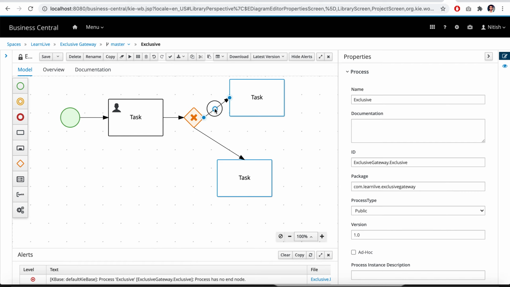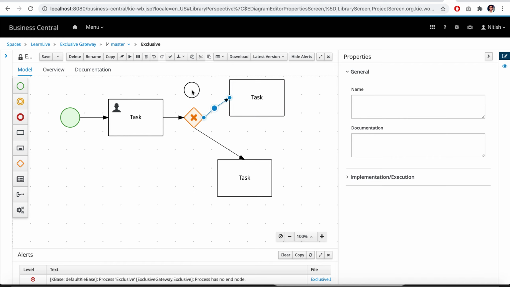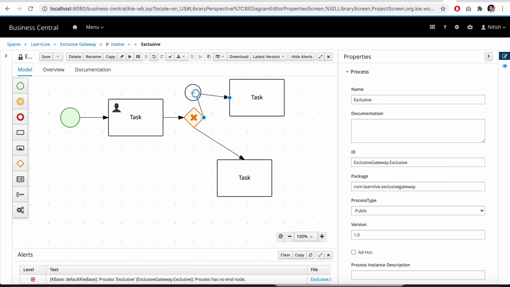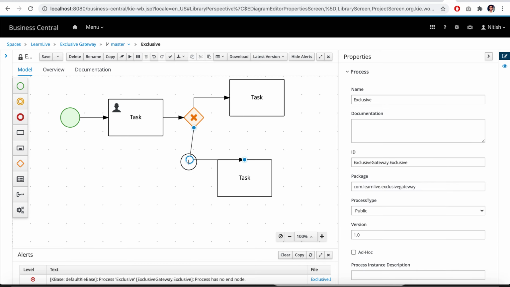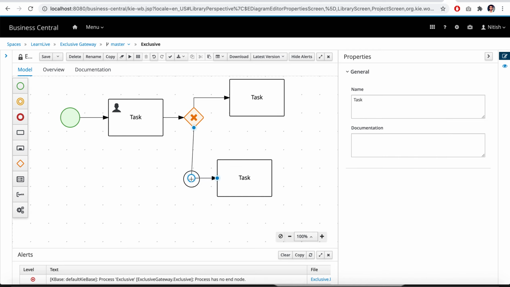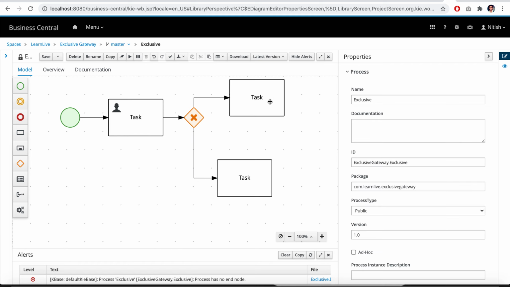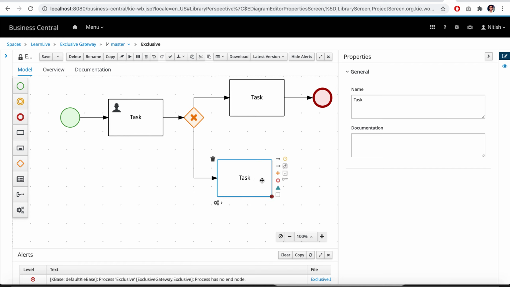Let's make it some structural kind of thing. Cool. Let's put an end to this. Every path must have one end, because if it selects this path it should have an end, and if it selects this path then it should also have an end.